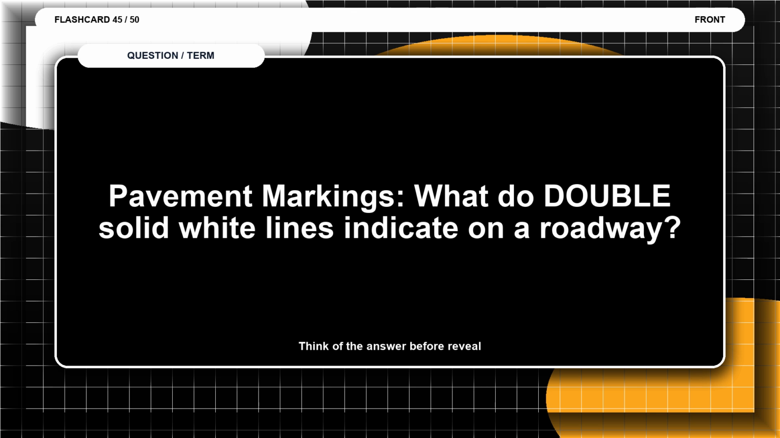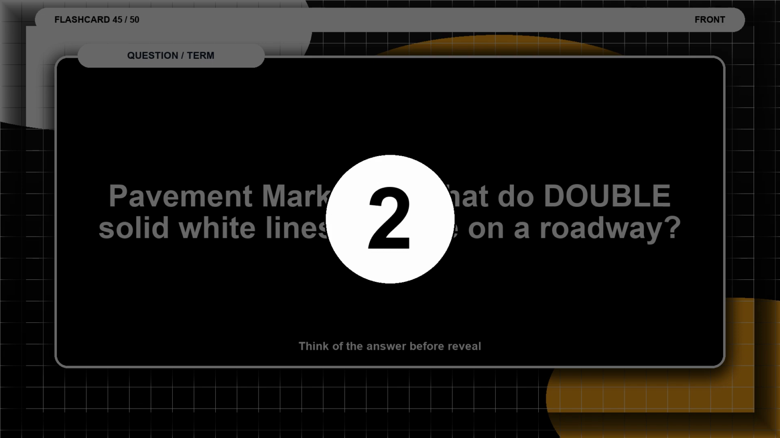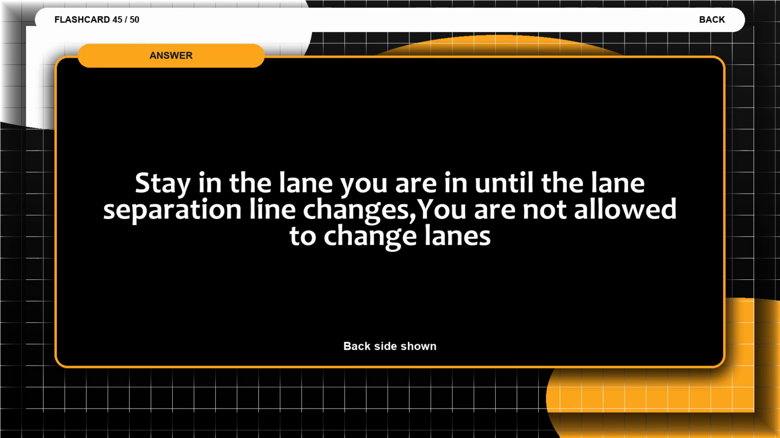Flashcard 45. Pavement markings. What do double solid white lines indicate on a roadway? Think of the answer before the reveal. The answer is, stay in the lane you are in until the lane separation line changes. You are not allowed to change lanes.